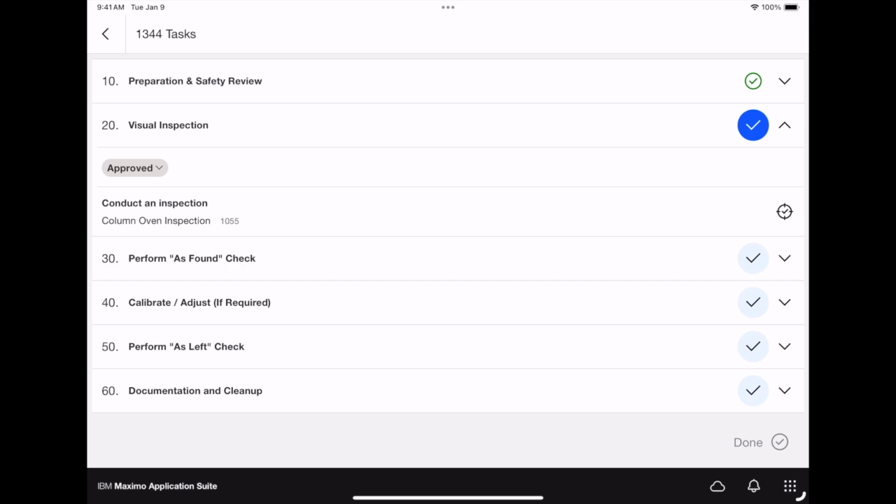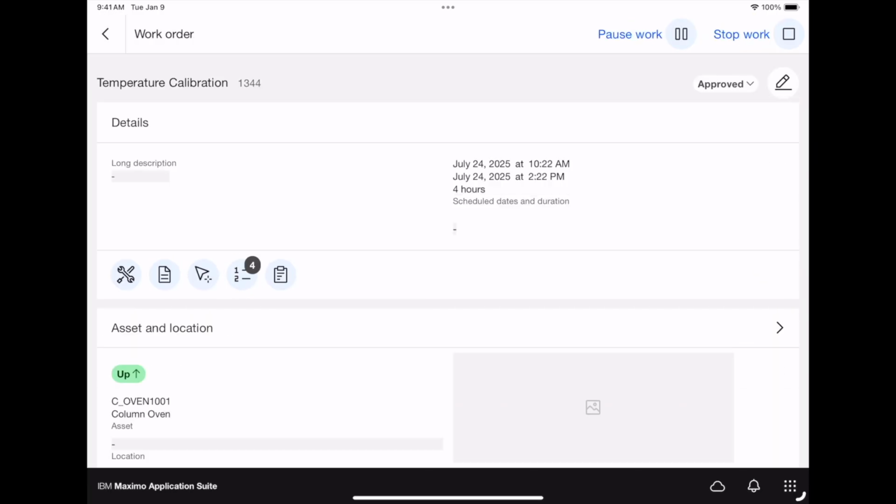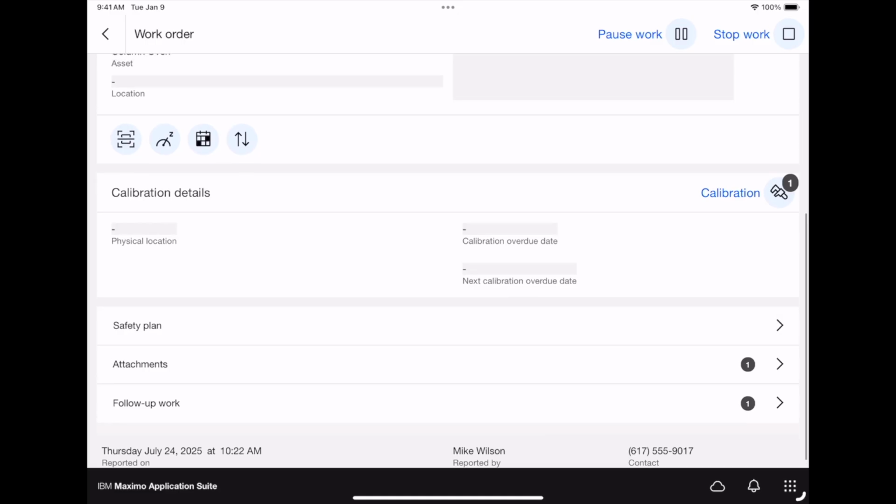So once we hit done and we complete the inspection, now we'll just follow the blue check mark and click blue. This is where we get into the calibration process, as we have to perform the as found check, which, if we go back into the main page and scroll down, we get to calibration details.